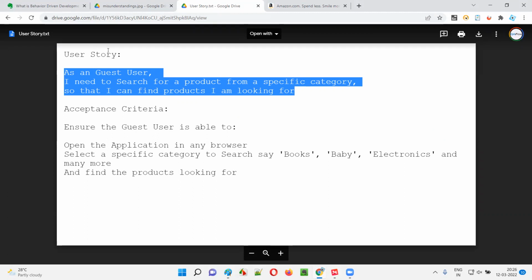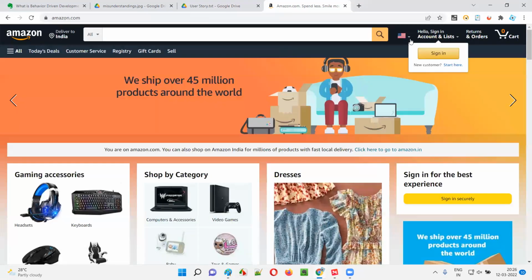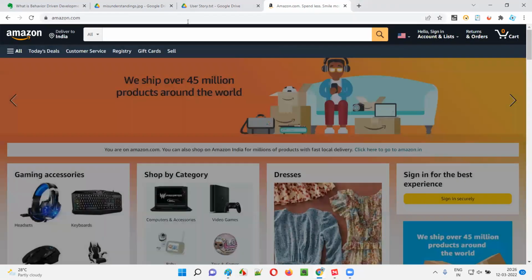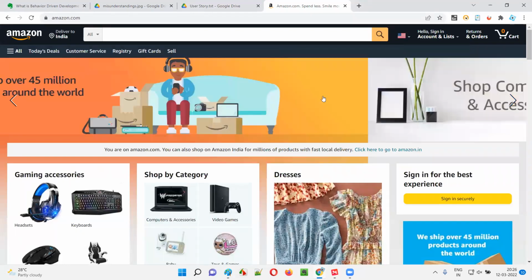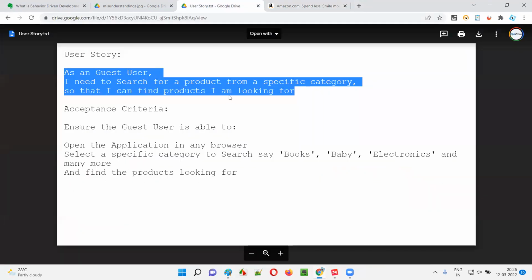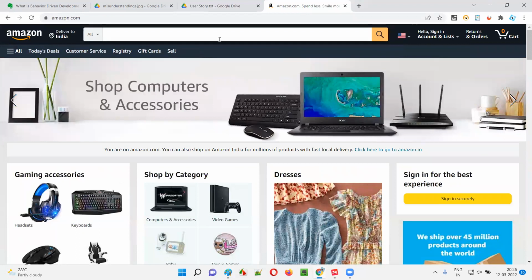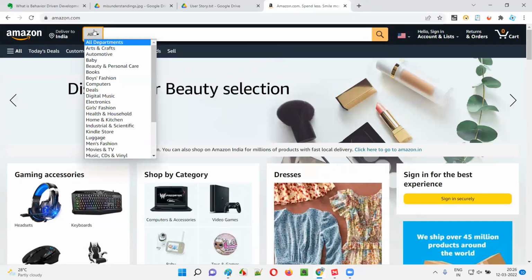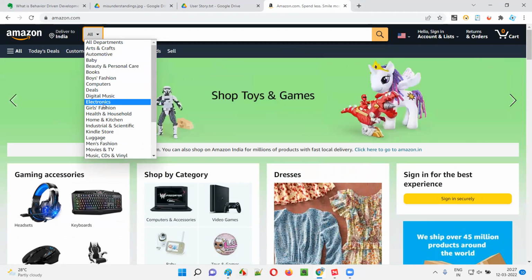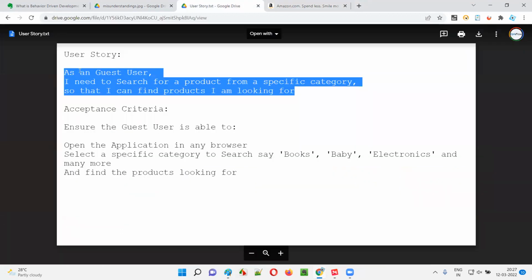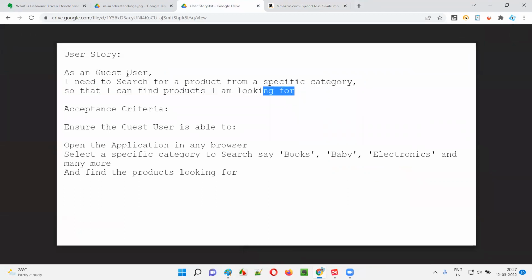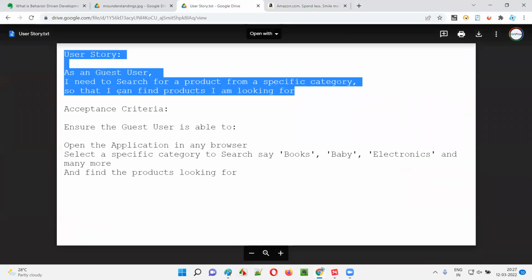The user story has been created by the product owner, stating: as a guest user, which means I don't have to sign in, I need to search for a product from a specific category. Instead of searching directly here, I have to select the category. There is a drop down with different categories like baby, books, computers, electronics, and so on. This is the requirement, created in the form of a story by the product owner.